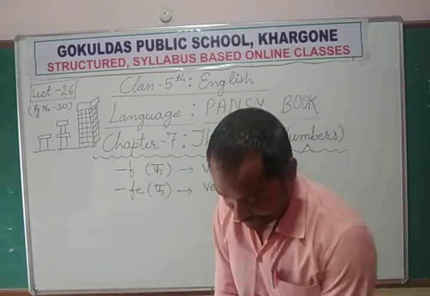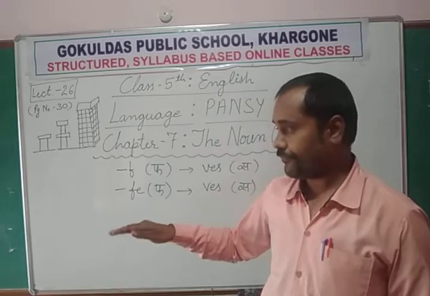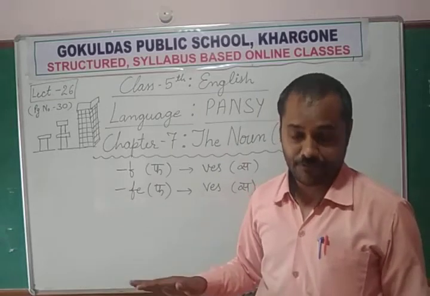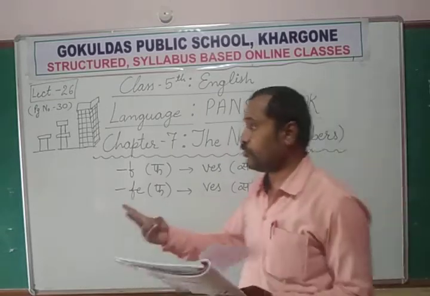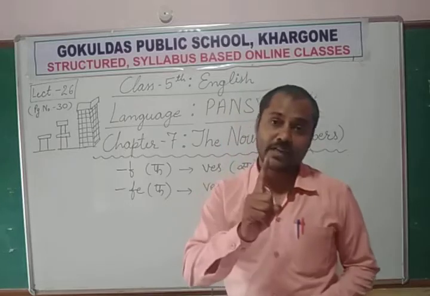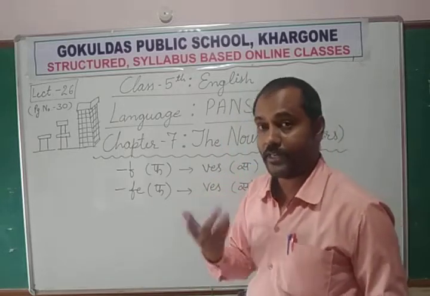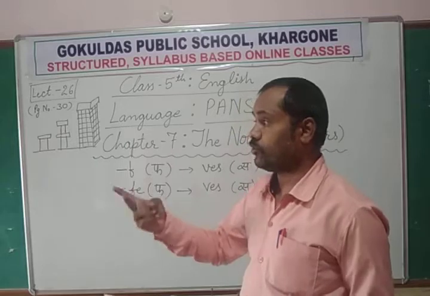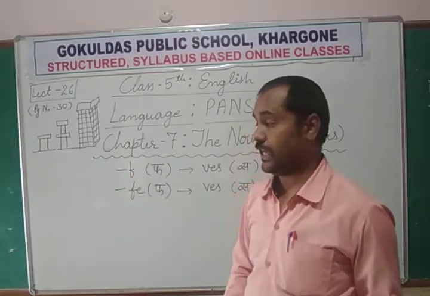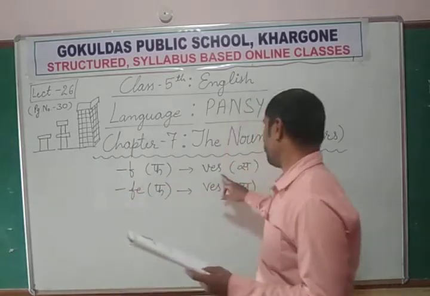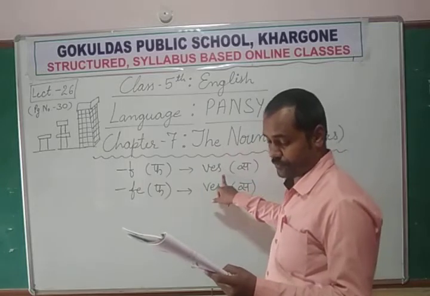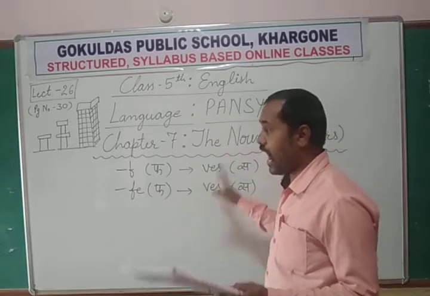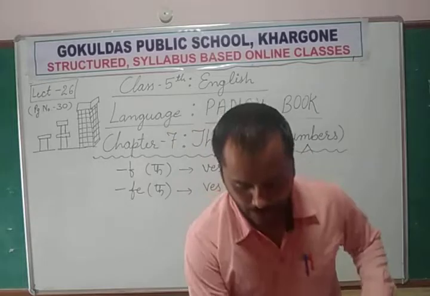Just like calf. Calf is a baby of a cow. That is called calf. So if there is only one calf, we call it calf. But if there are two, three, or many, at that time F becomes V: calves. Half.